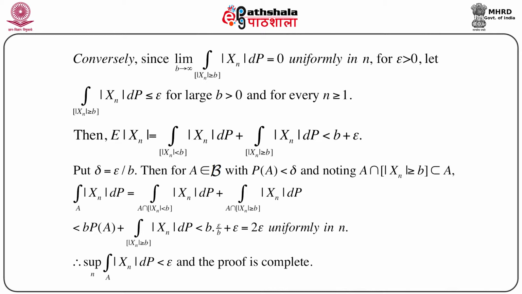Now let us put delta equals epsilon by b. Since delta is arbitrarily small and b is large enough for a fixed epsilon, we can always find a delta equal to epsilon by b.